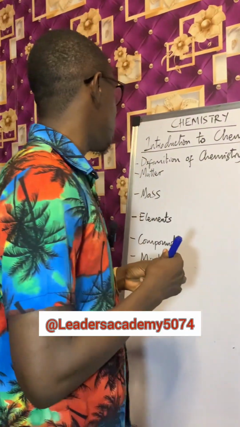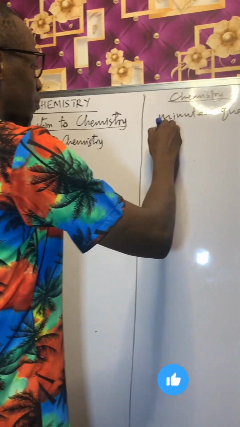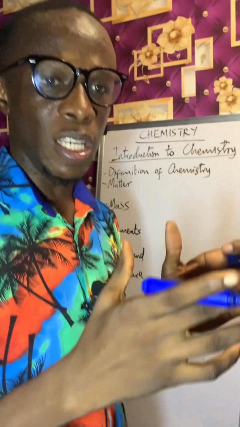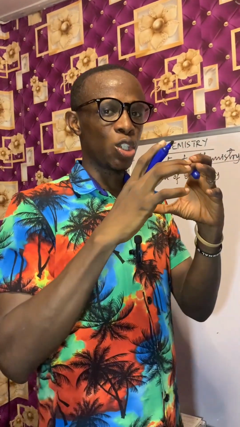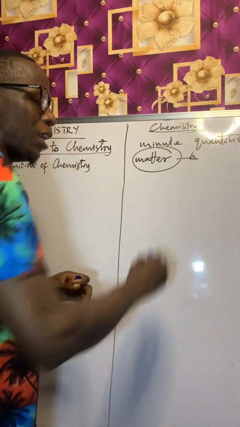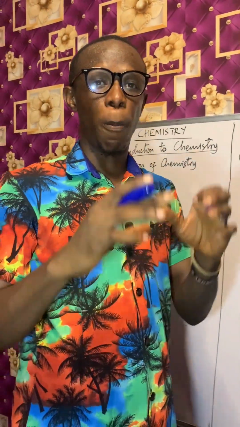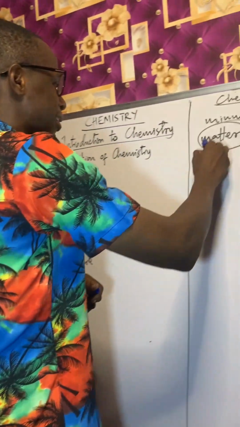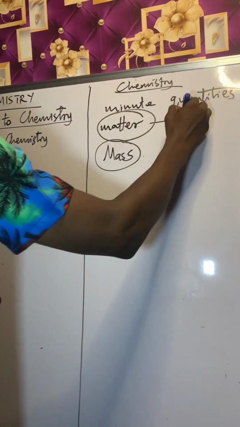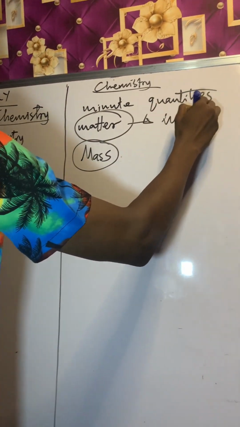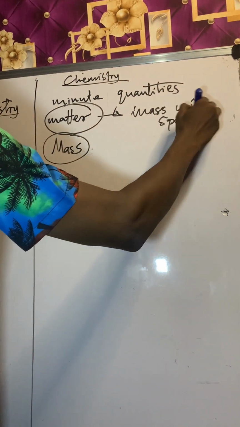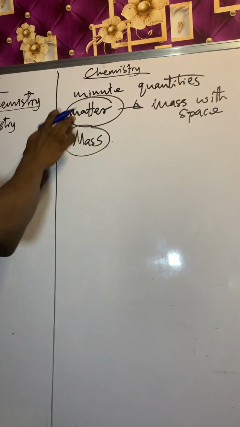Now, these minute quantities, as we have explained, we talk about matter, because a quantity, as in this case, we're talking of matter, that something that has mass and occupies space. That is what we define matter to be. Anything that has mass and occupies space is matter. Now, what is mass?